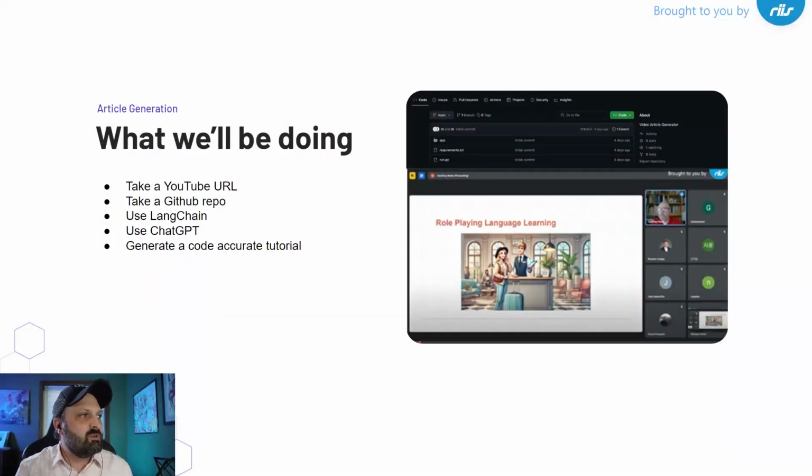All right, so what we're going to be doing today, we're going to be taking a YouTube URL, a GitHub repo. We're going to use a little bit of LangChain, not a lot, and some ChatGPT, and it's going to generate a code-accurate tutorial for us.